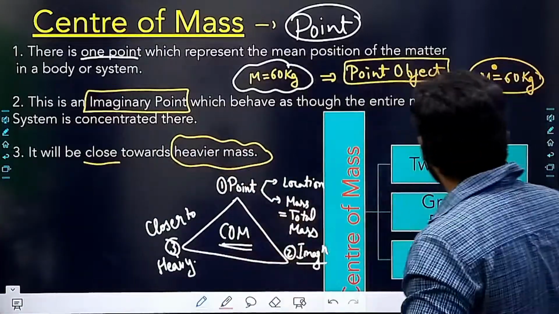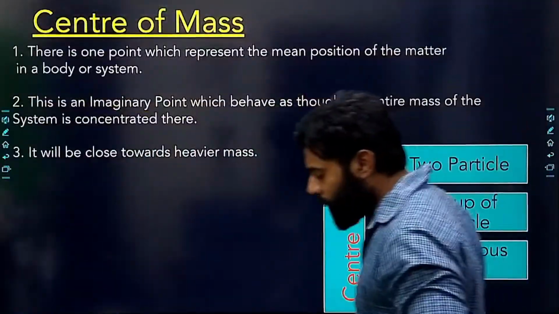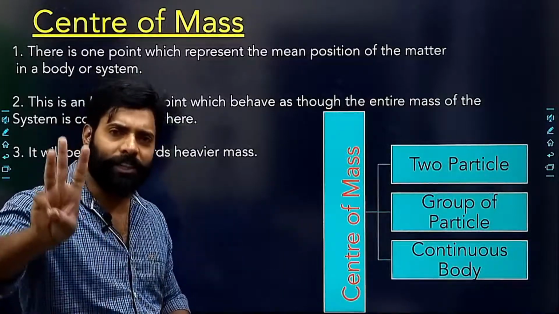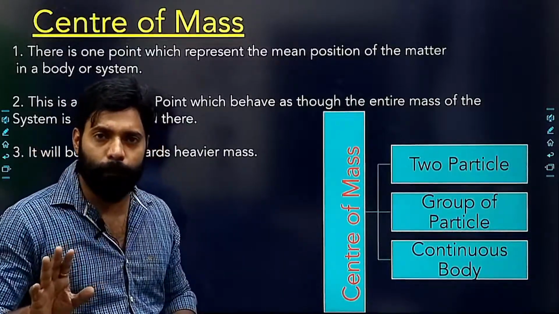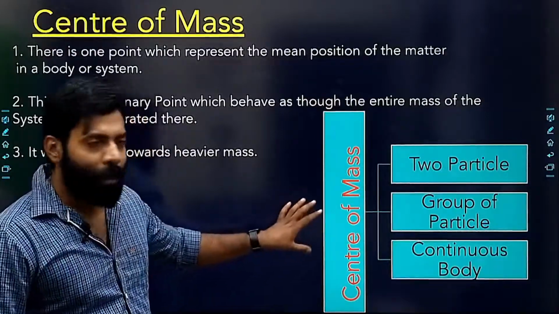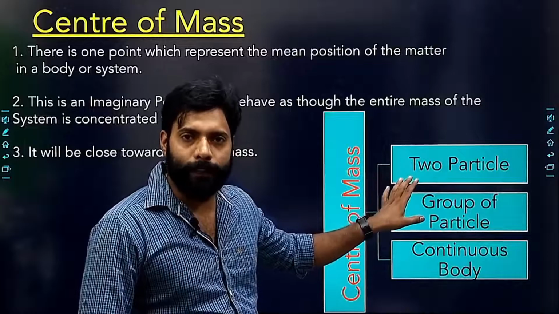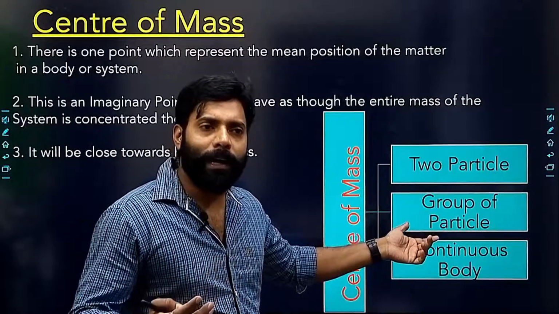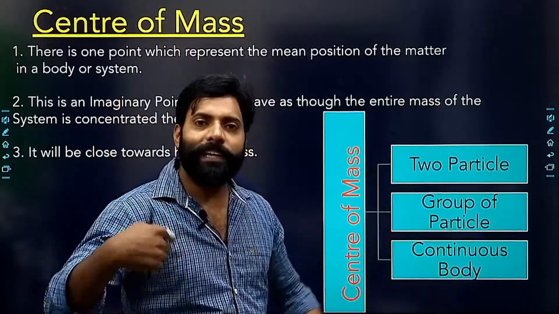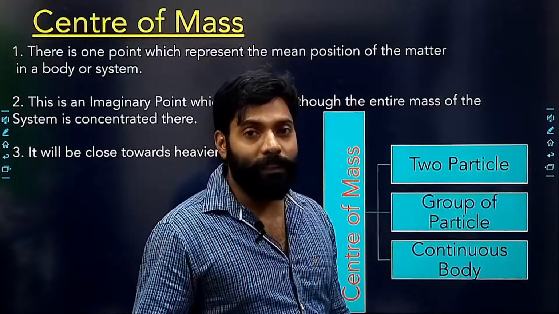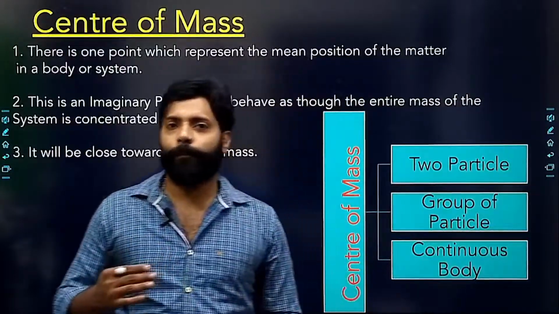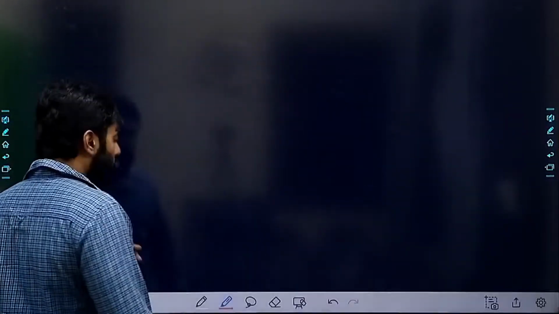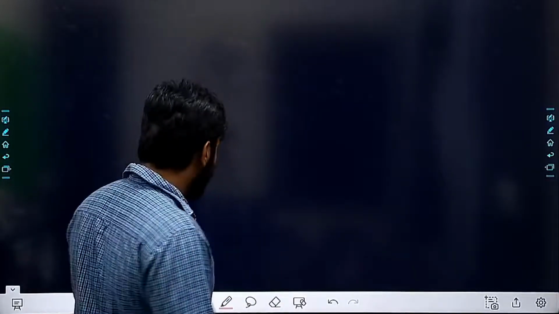I'm going to explain you with some examples. First of all, you need to understand that there can be only 3 types of questions which might be asked in your JEE exam. What are these 3 points? Center of mass of 2 particles, that is, what will be the center of mass if I am having 2 particles? Then a group of particles, if there are so many particles. Then a continuous body, and if we are removing some part of the body or something is moving, right? So I am going to explain what will be the formula and how we are going to calculate the center of mass.